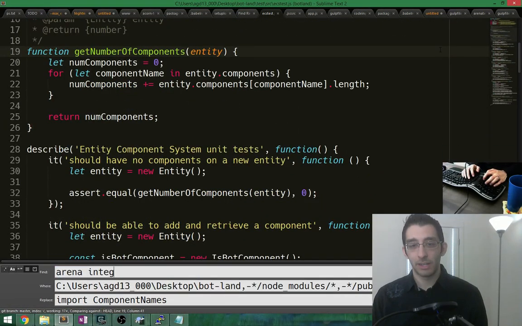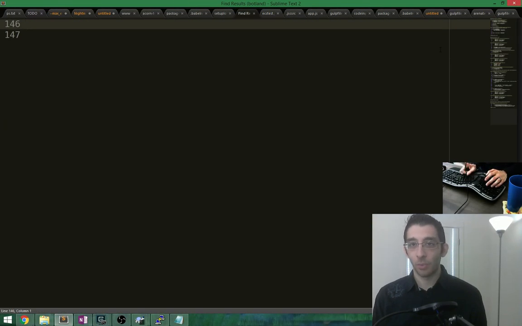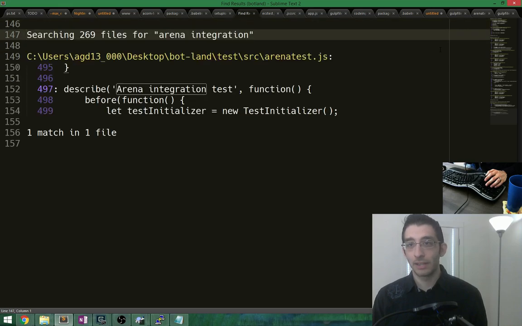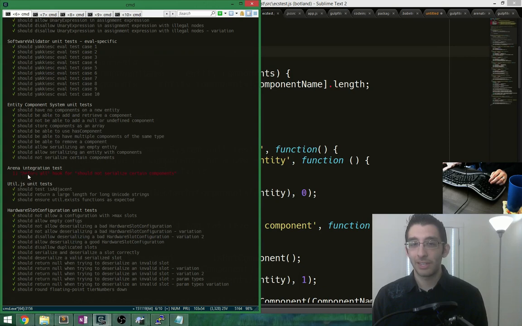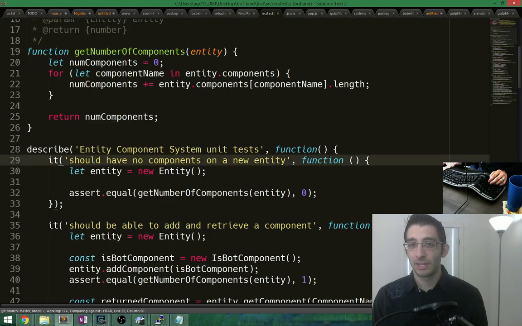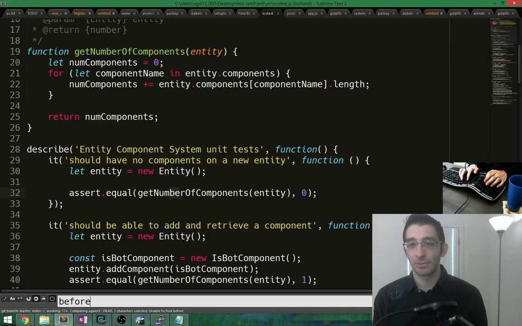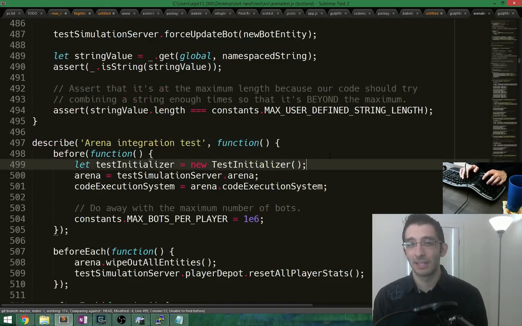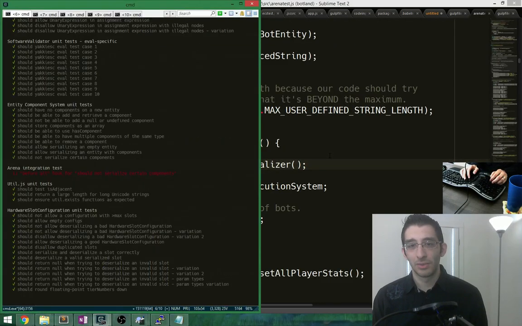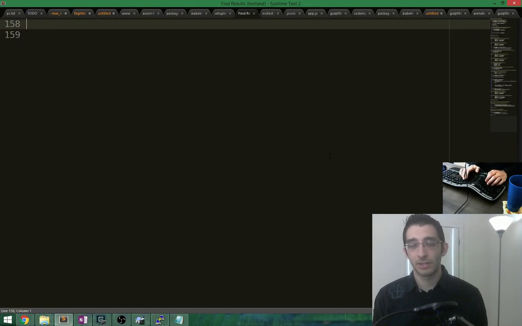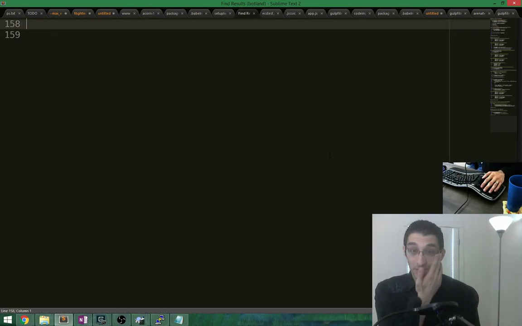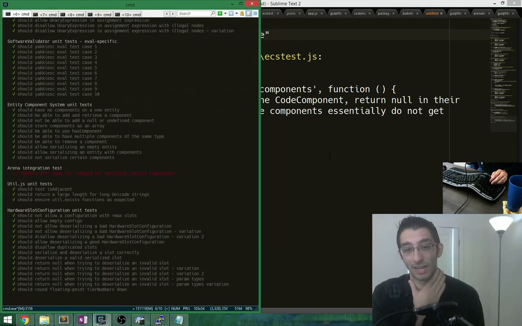Wait, what? Arena integration test should appear one place in the entire code base. Yeah, there it is. So how did this string get here then? Should not serialize certain component. There is no before all for here. It's coming from arena test. What? Should not serialize. Maybe this string comes from 2 different places. Although I'm pretty sure I just searched that. No, I don't understand that.